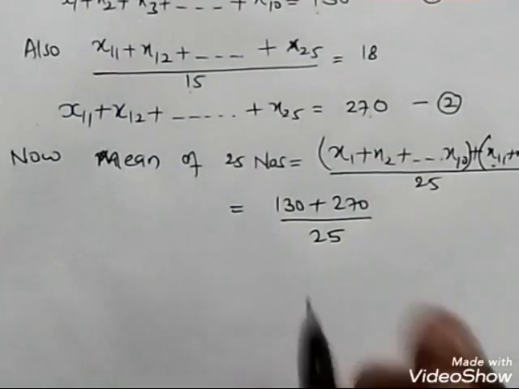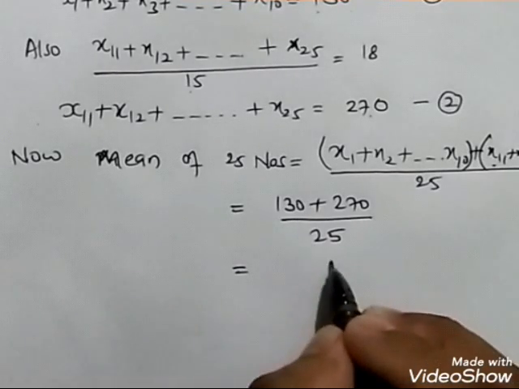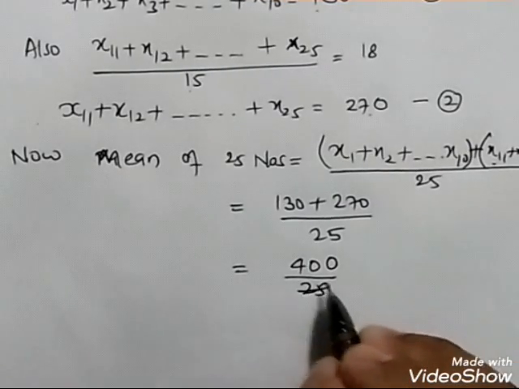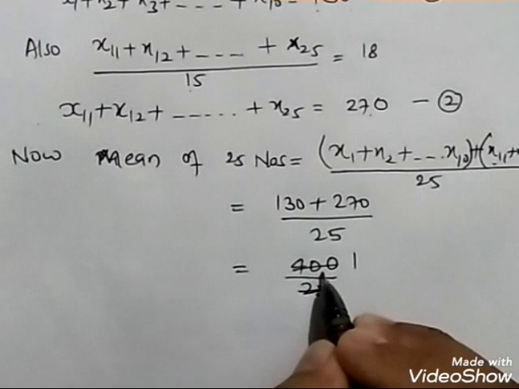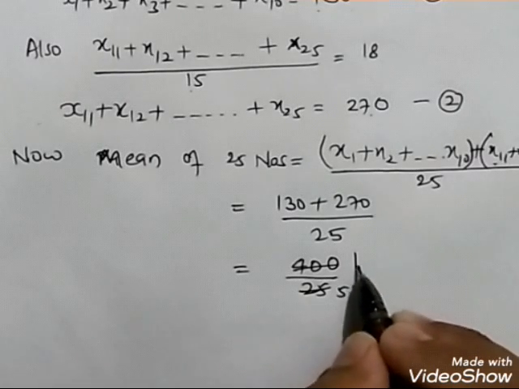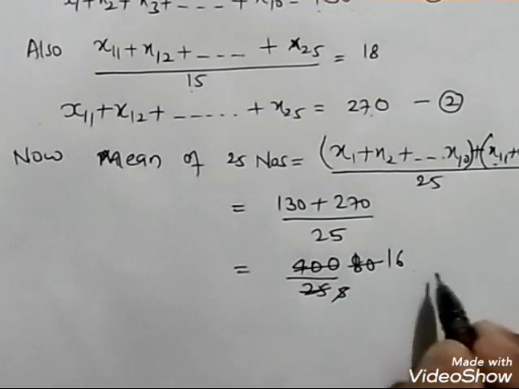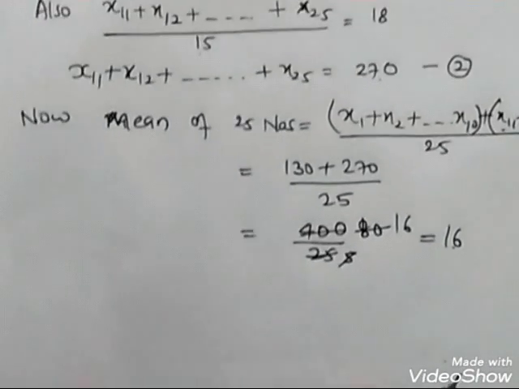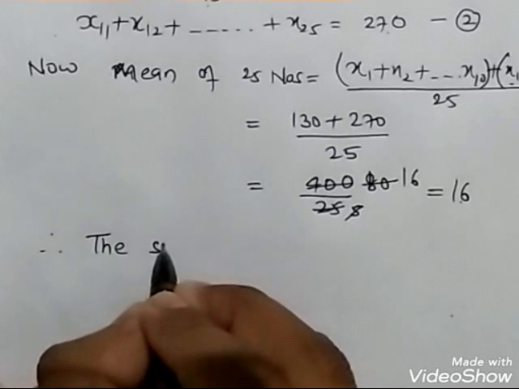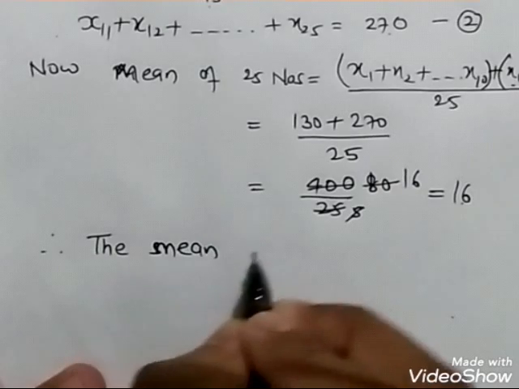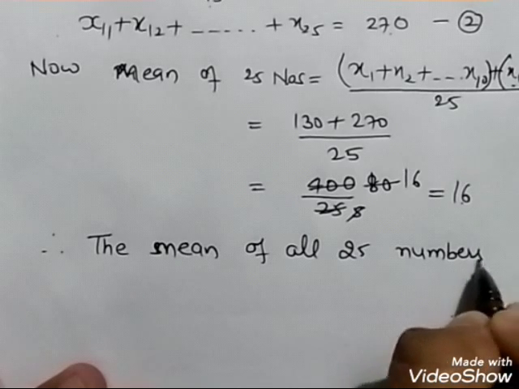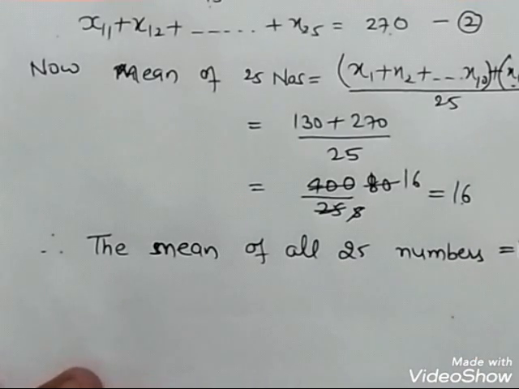So 130 plus 270 is 400 upon 25. You can cut it by 25: 25 times 16 is 400. Or you can cut it by 5: 5 times 8 is 40, 5 times 5 is 25, so it is 16. Therefore the mean of all 25 numbers is equal to 16.